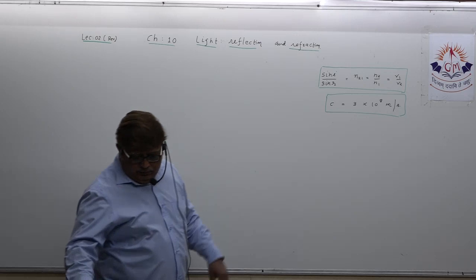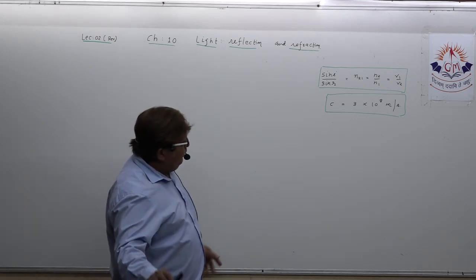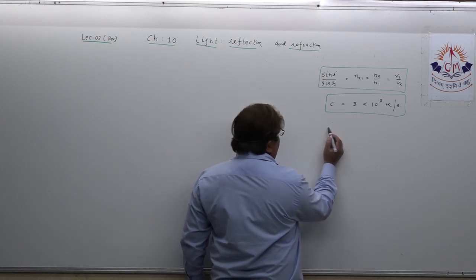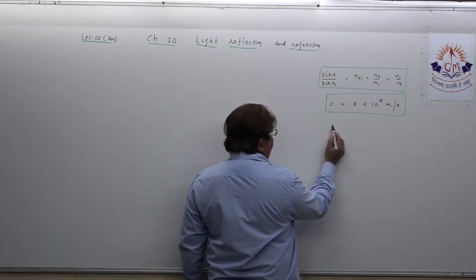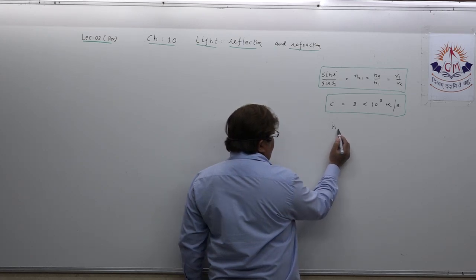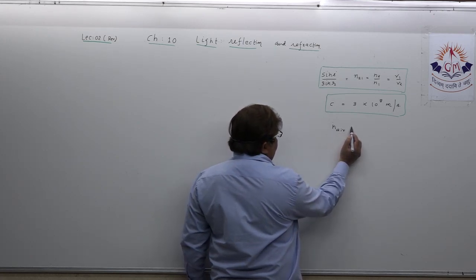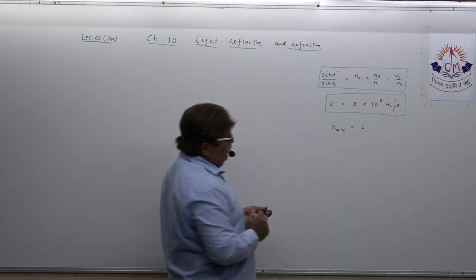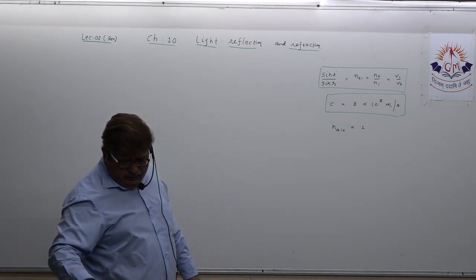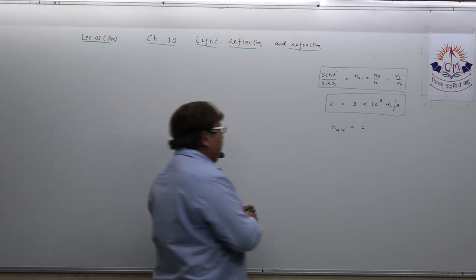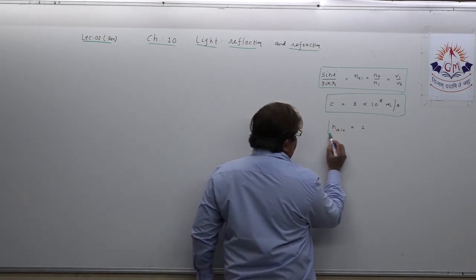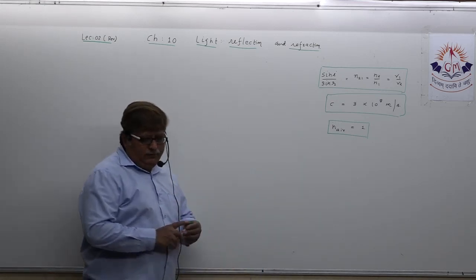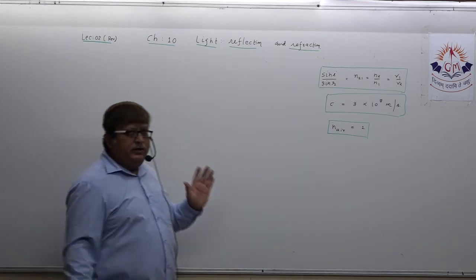And one more thing also I should mention, that is, what is the absolute refractive index of air? So you all know the standard. N air I am writing. What is the absolute refractive index of air? That is always 1. Please keep it in mind. Actually it is 1.009 something, but we can tell it as 1. So these 3 points have to be in your mind.